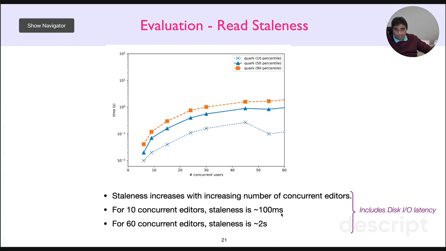However, I'd like to note that the staleness for 10 concurrent editors, which is 100 milliseconds, is much lower than the inter-edit latency of 250 milliseconds. So the staleness, we assume, is not really noticeable. Also, the staleness measurements include disk I/O latency, and in the future when we implement an in-memory data store, we assume this disk I/O latency might go away, right?